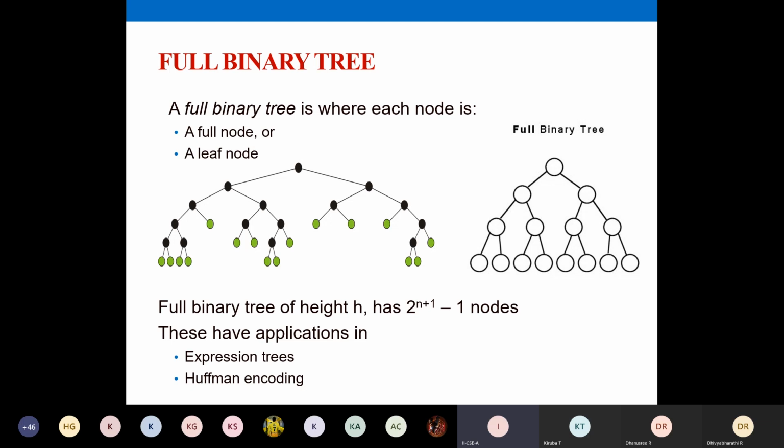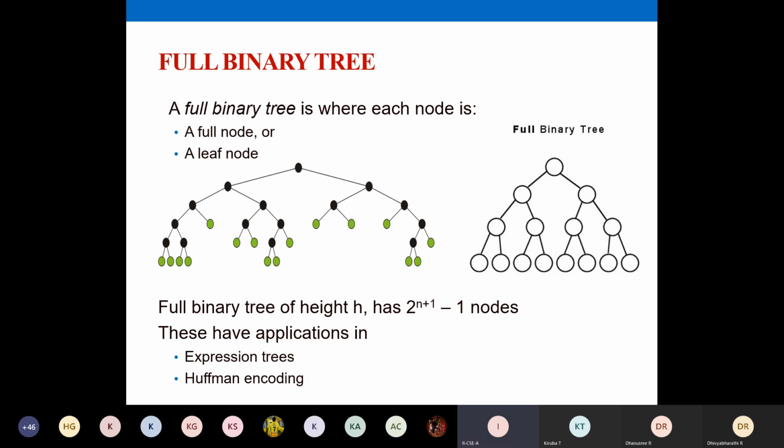Either you write it as height n or you write the formula with height h. The formula is 2 power (h plus 1) minus 1. For example, if your height is 3, you apply the formula here. 3 plus 1 is 4. 2 power 4 minus 1. 2 power 4 is 16. 16 minus 1 is 15. Maximum you will have 15 nodes. In this tree, you just count the number of nodes. You will have 15 nodes.